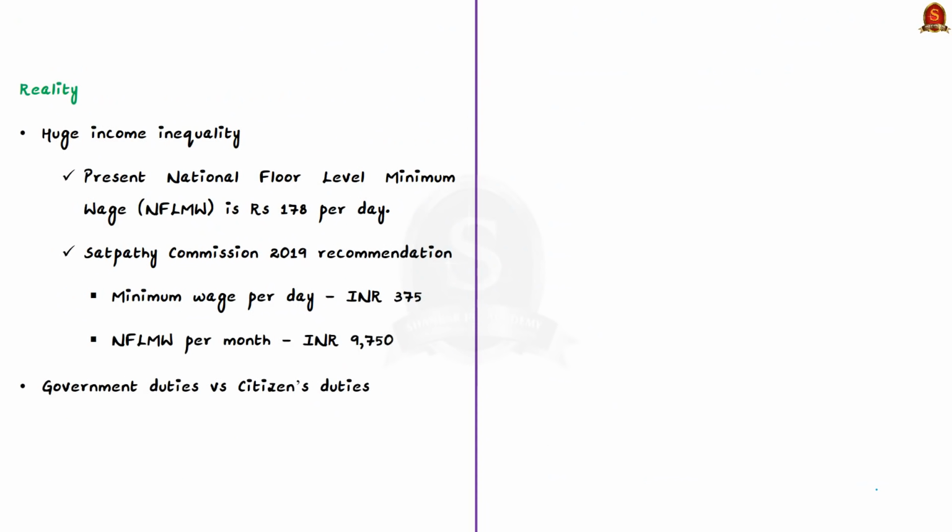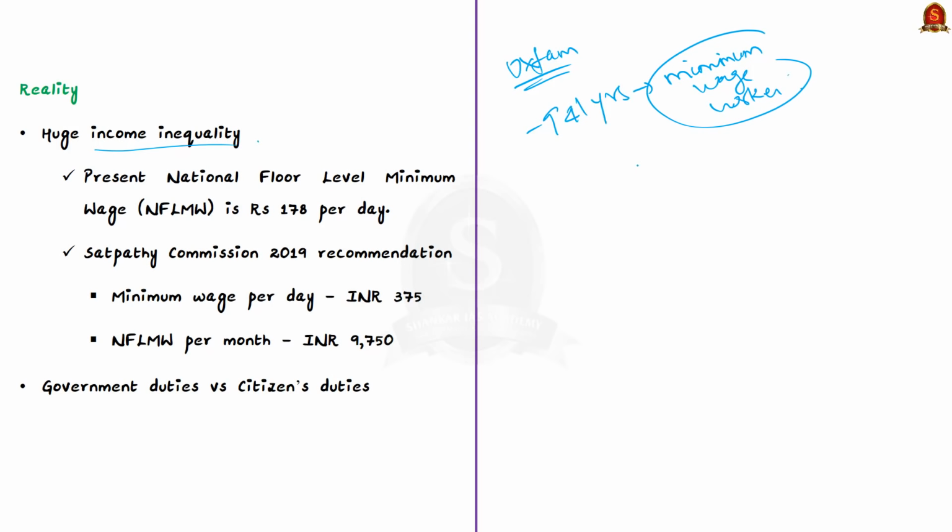In reality, inequalities are increasing at a rapid pace. Here, I want to quote another interesting data from the Oxfam report. It states that it would take 941 years for a minimum wage worker in rural India to earn what the top paid executive at a leading Indian government company earns in a year.